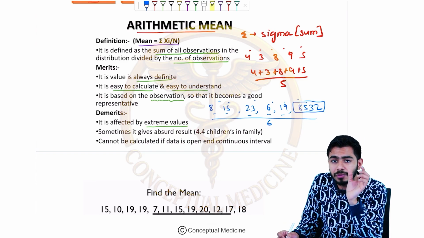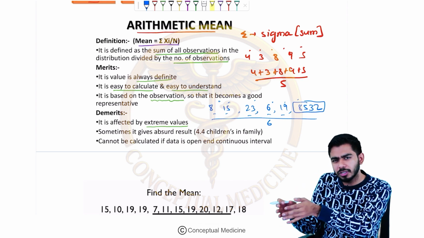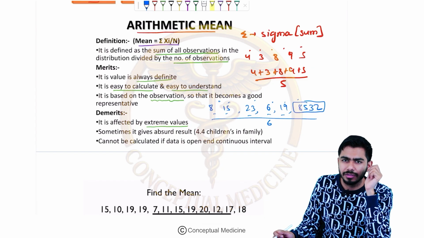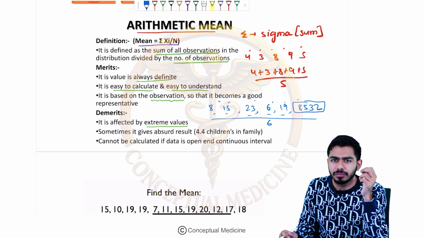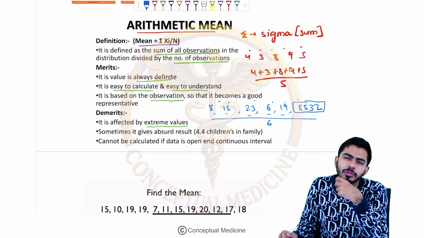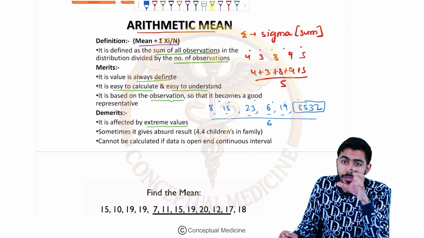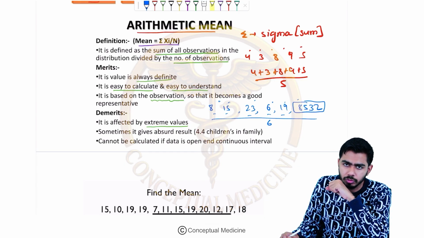But whatever mean value I will be getting, it will be biased. It will have a bias towards this bigger number, isn't it? It will be telling us the result towards that particular number. So that is not a good thing, right? That's why in these kinds of cases where the bigger numbers are present,